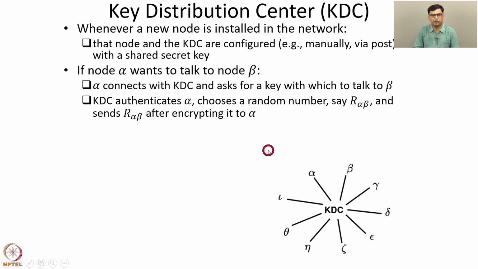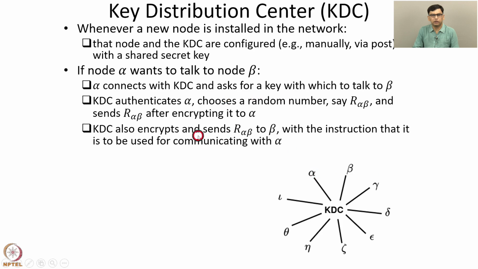And the KDC encrypts that key R alpha beta and sends it to alpha. The KDC also encrypts and sends the same key R alpha beta to beta with the instruction that it is to be used for communicating with alpha. So, once this is done, alpha and beta both know the secret key R alpha beta, and they can use it for communication among themselves.